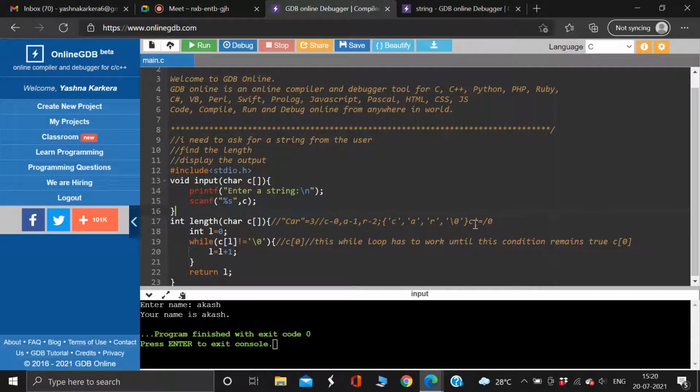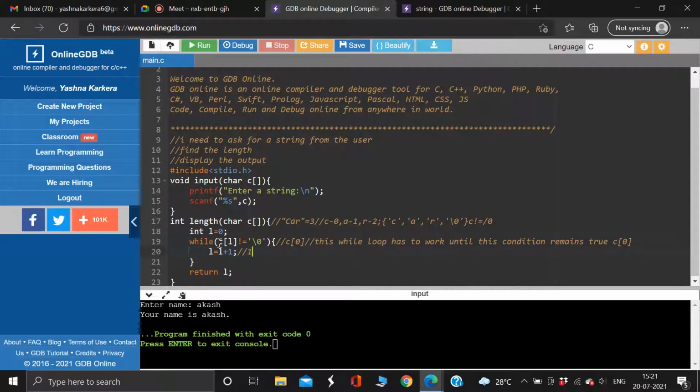That's all you have to think. It's true, right? If I write this, whether C is equal to the null character is going to be false, so I'm writing C is not equal to the null character. It is true, so this condition will remain true here. Every time this condition remains true, I'm incrementing the value of L by 1. Now my value of L will be 0 plus 1, which is equal to 1.